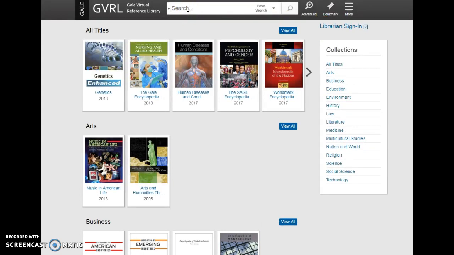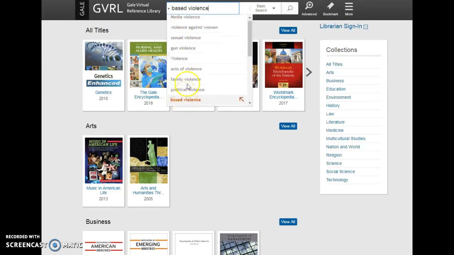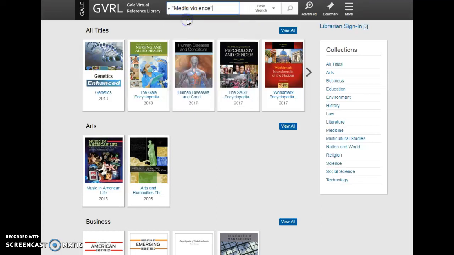But for your assignment this week, you're going to do a search for a very broad topic. So if your topic is media violence and video gaming and how it has a negative impact on youth behaviors, you're going to want to pull out the main keywords there. So maybe we'll do media violence and see what happens. This is a smart search box, so it's going to populate with a lot of search terms that have already been used in the database. There is media violence right there. I'm going to just click return.